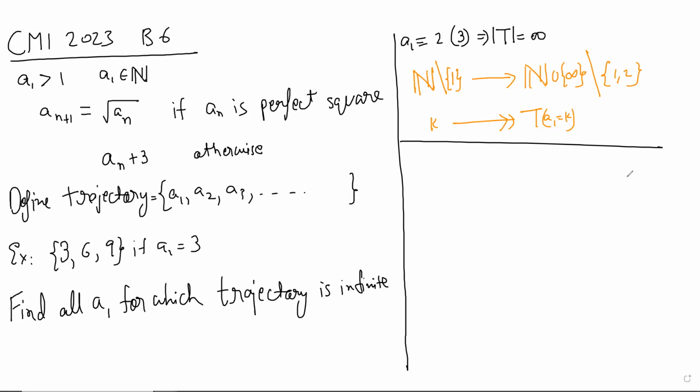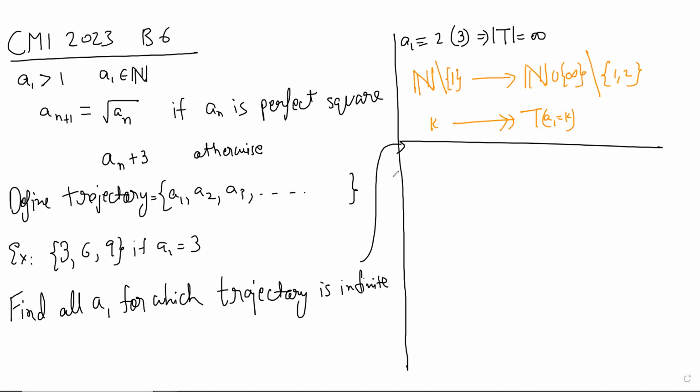So these are easy. So then how do you say: find all A1 for which the trajectory is infinite? I have no idea, but I'm thinking mod 3. This find all A1 for which it's infinite is actually IMO 2017. Same question? It's worded differently, but it's the same thing. Okay, wow. So let us see.